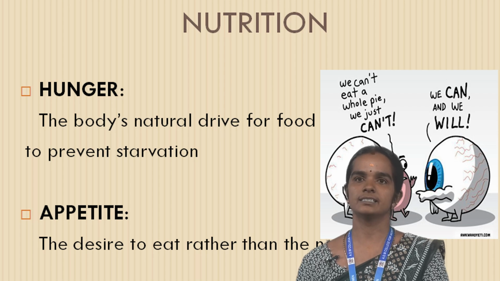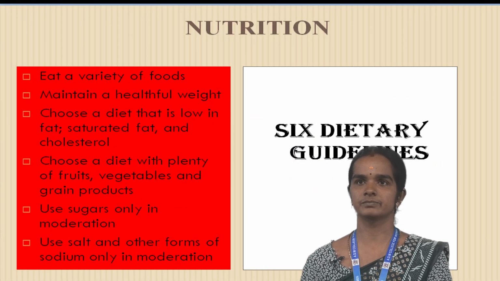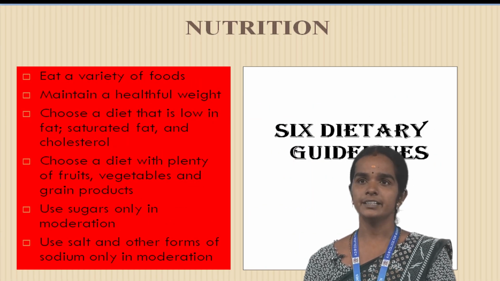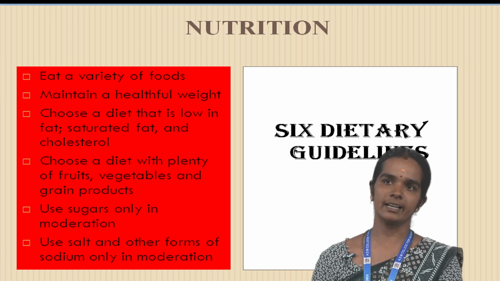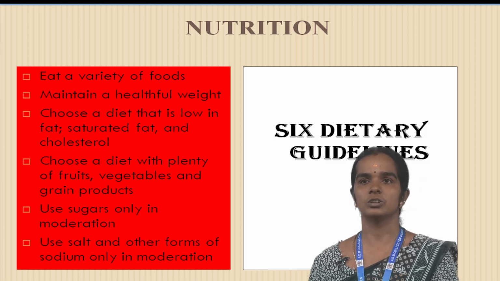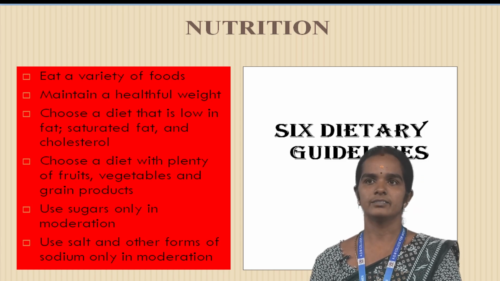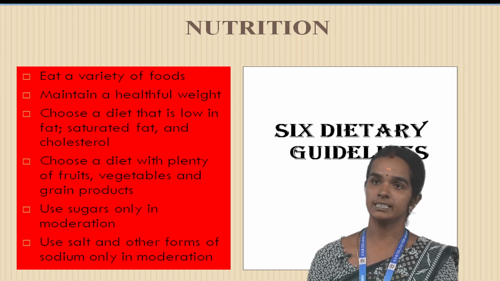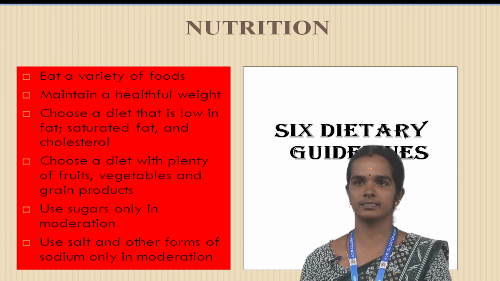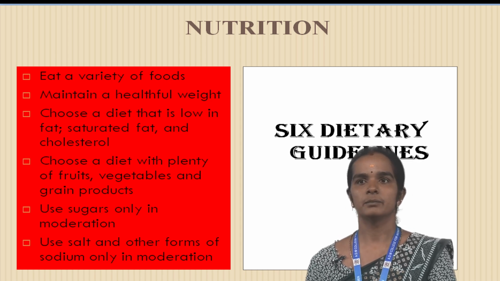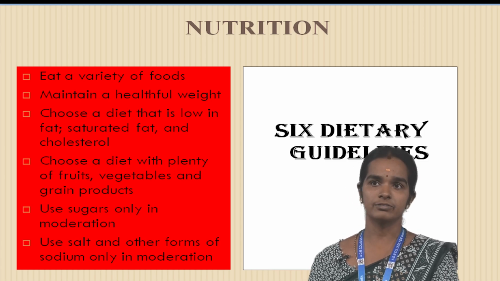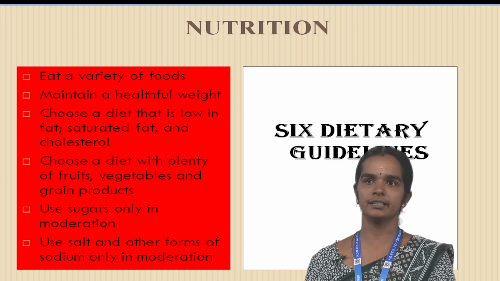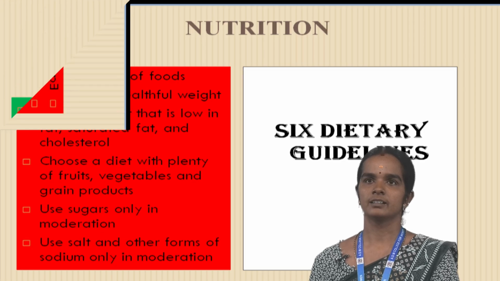These are the 6 guidelines of nutrition. Eat a variety of food, maintain a healthful weight. Choose a diet that is low in fat, saturated fat and cholesterol. Choose a diet with plenty of fruit, vegetables and grain products. Use sugar in moderation. Use salt and other forms of sodium only in moderation.